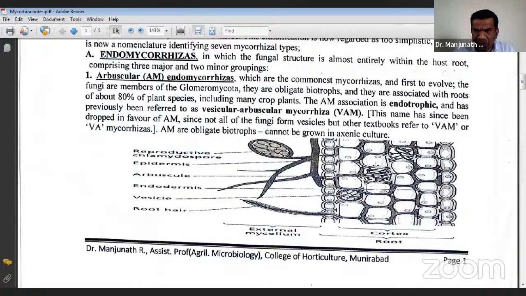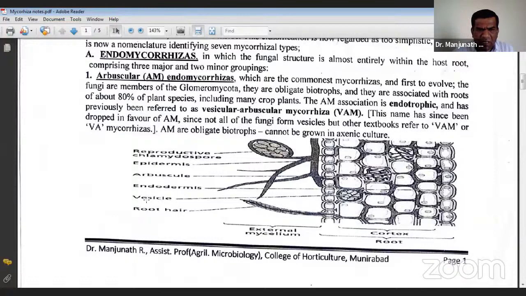Arbuscules must be present to call it an endomycorrhiza, and it is called endo because it establishes itself inside the cell tissue, inside the cell. The common name of this fungus is arbuscular mycorrhiza, and you have arbuscule formation here.